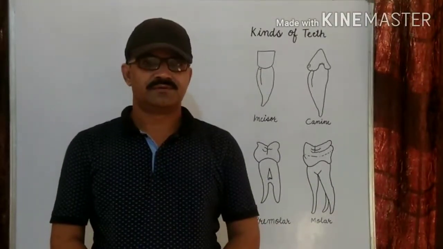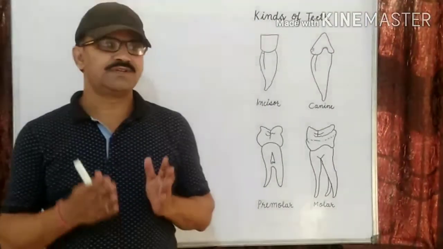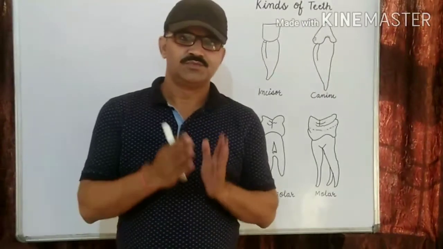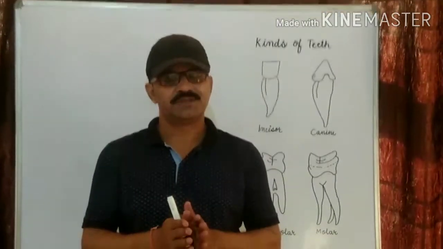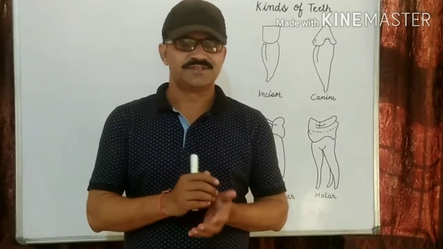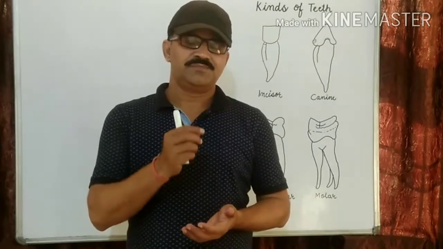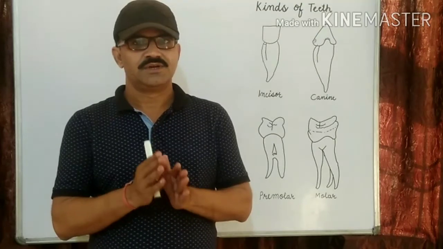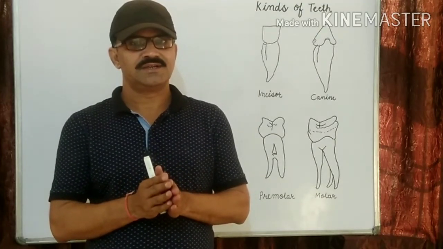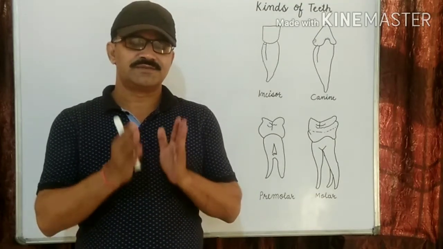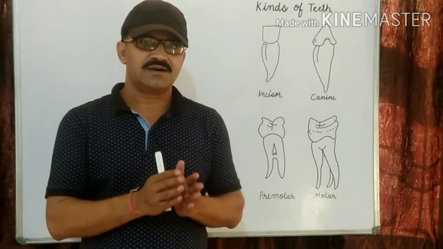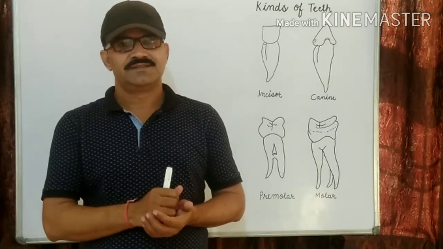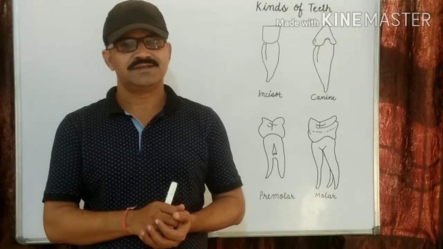Good afternoon everyone. In the previous video we were discussing the human body, nutrition and organ system. We discussed nutrition and nutrients. What are nutrients? The substances which give us energy are known as nutrients.